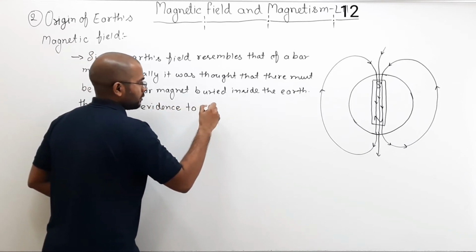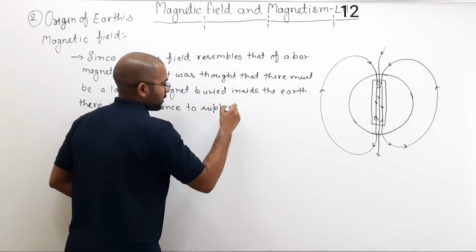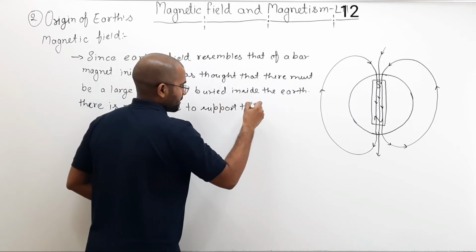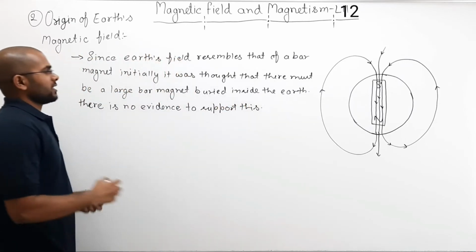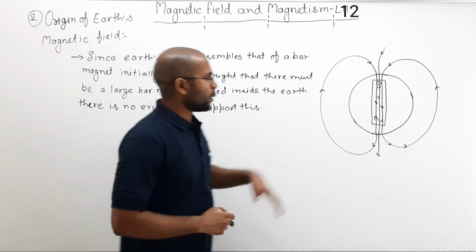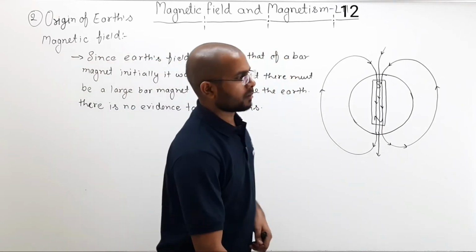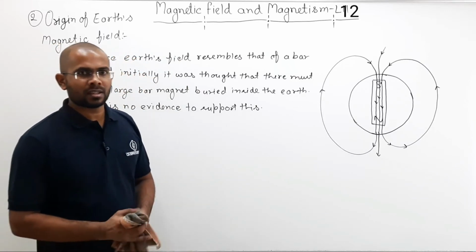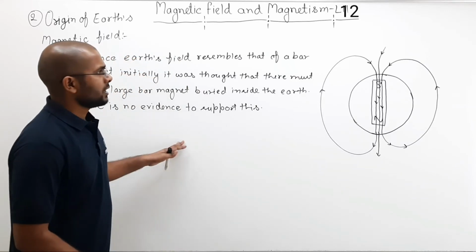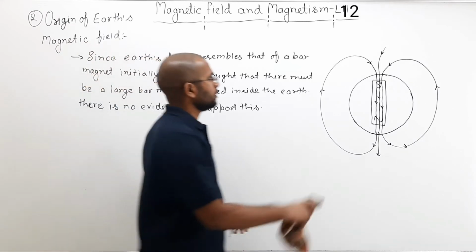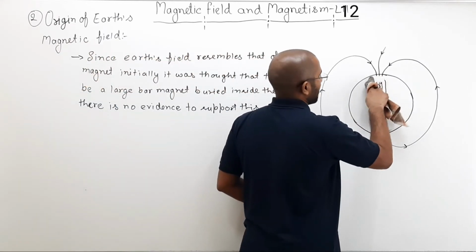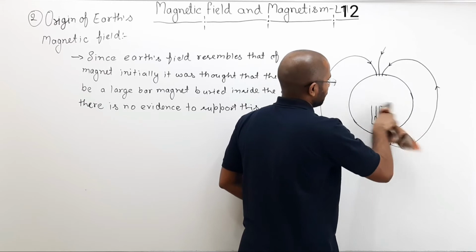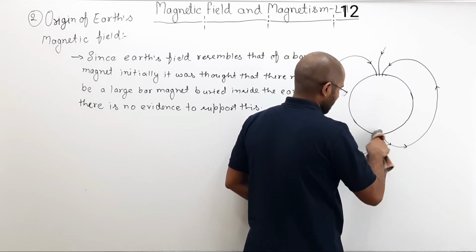So obviously there is no evidence to support this theory that there must be a large bar magnet buried inside the earth. So that theory was disregarded. So there is no bar magnet inside the earth.